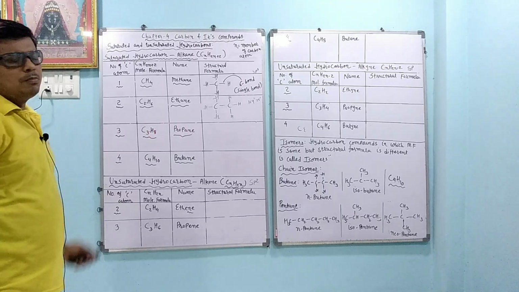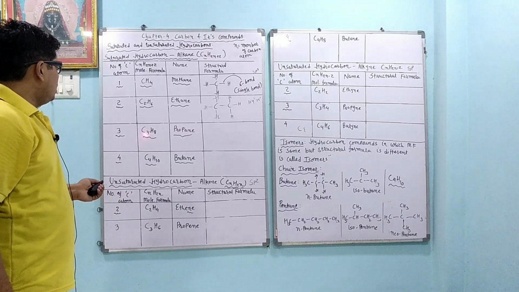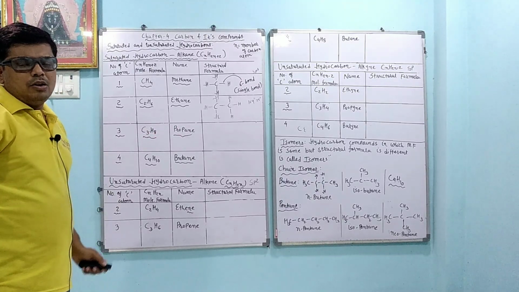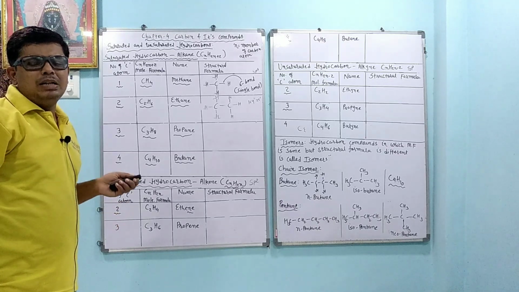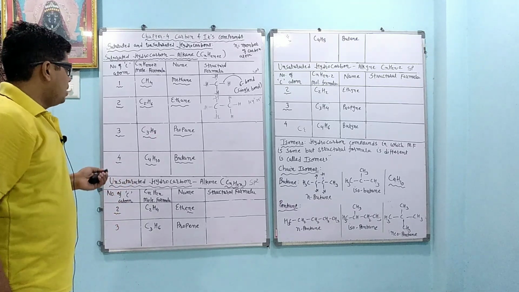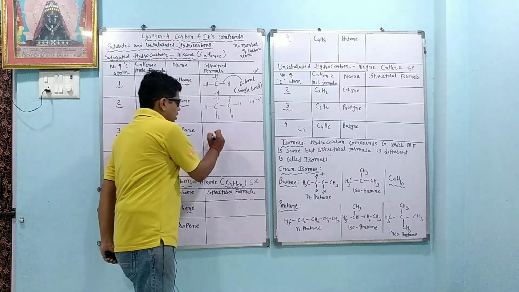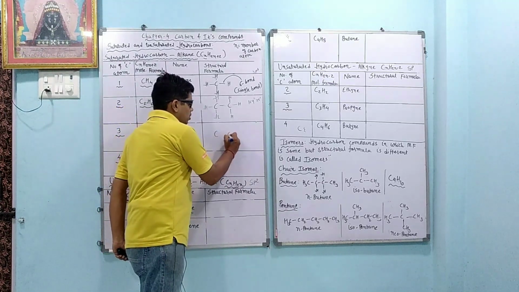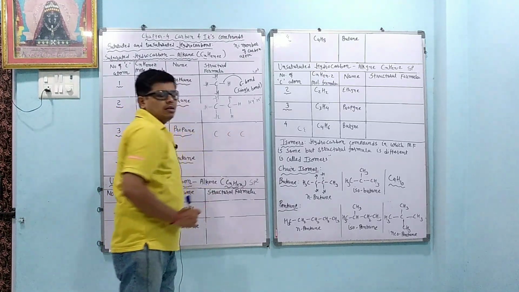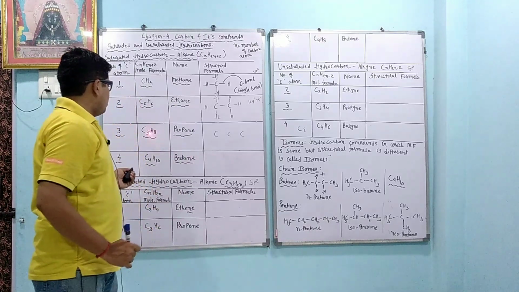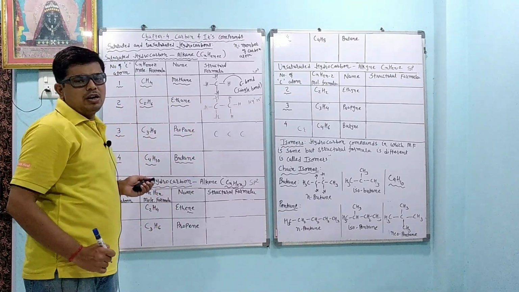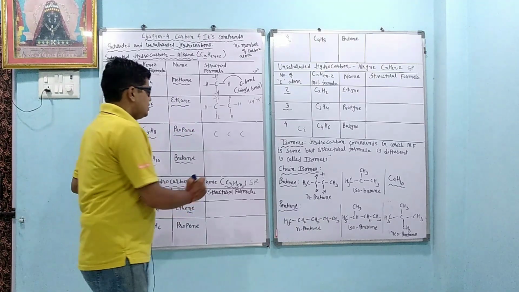C3H8, it is called propane. Okay, C3H8, that is called propane. At least you have to remember that "ane" means single bond is present and propane means 3 carbon atoms. So first we draw the 3 carbon atoms, 1, 2 and 3. Second thing we have to remember is that it is an alkane, a saturated hydrocarbon. Alkane means single bond is present.